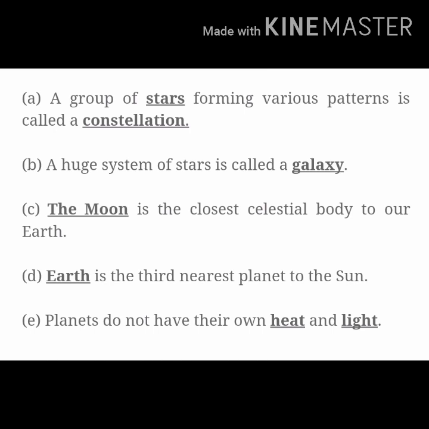Okay, next one is, which planet is the third nearest planet to the sun? It is Earth. Next, planets do not have their dash and dash. They don't have their own heat and light. They derive it from other celestial bodies. Like planet Earth derives its light, कहाँ से आती है उसके पास light? Earth के पास it derives its light from the sun and heat also from the sun. So they don't have their own heat and light.